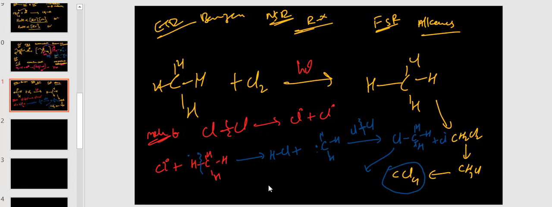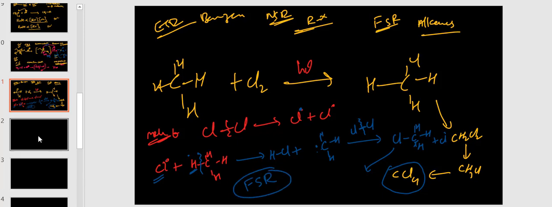Here a mixture of compounds is there. Now we are talking about only types of reaction. So here the Cl free radical is substituted in place of hydrogen. So this is called a free radical substitution reaction.